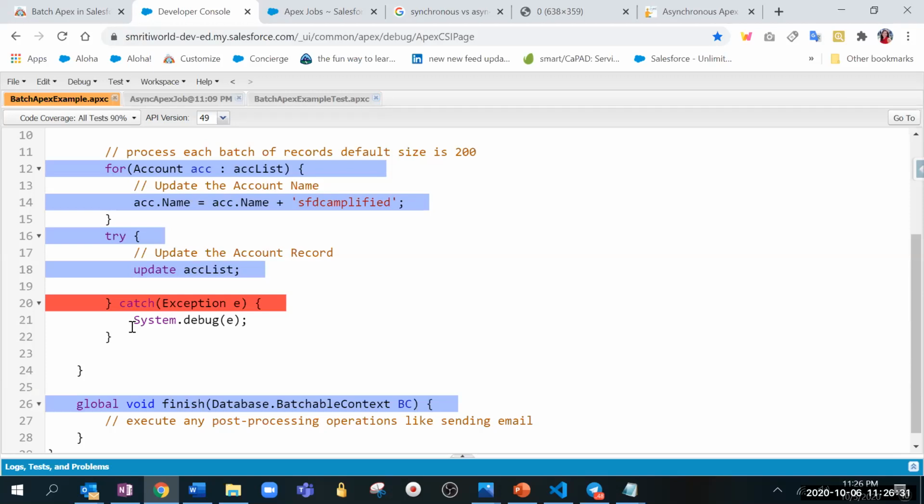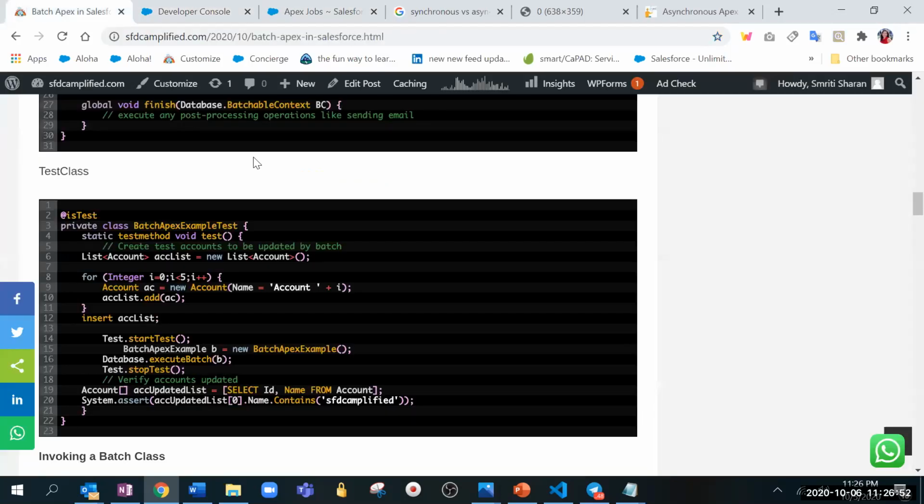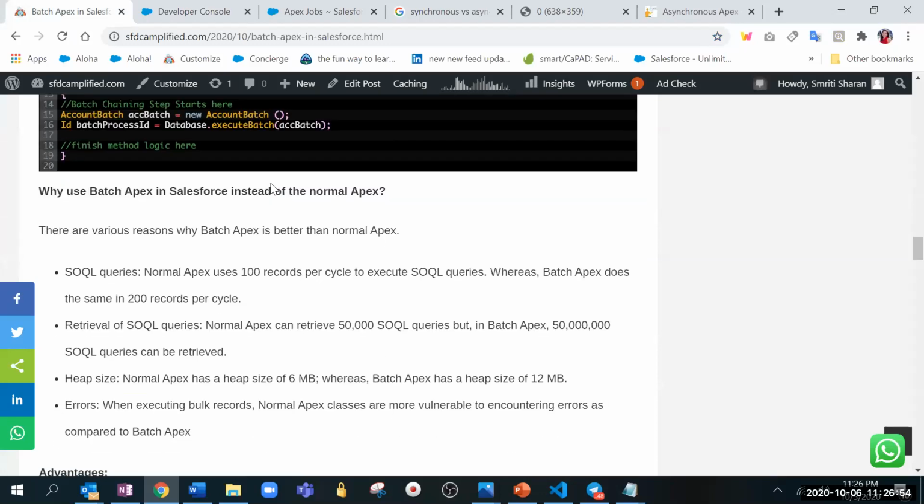75%. And what is the expectation? As in, 75% is what is needed, but in companies generally, how much do they expect it to be? Depends, like 90 and above. Yeah, 90%. Yes, we expect 90% and above, but 75% is what we need. So that is good. Now we are done with test class.